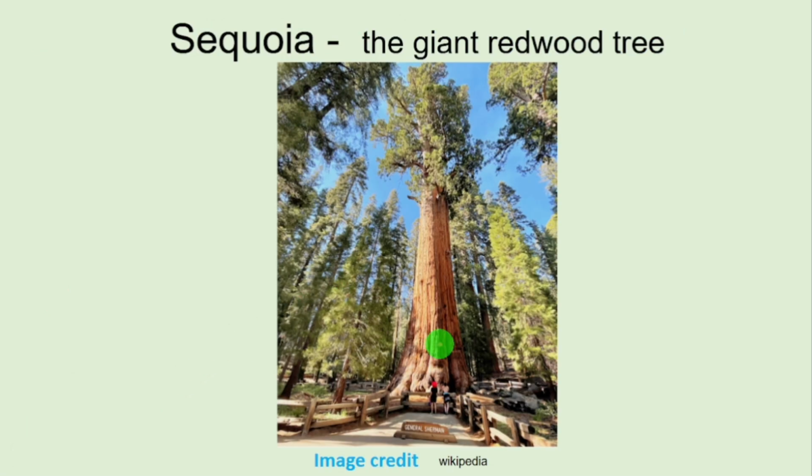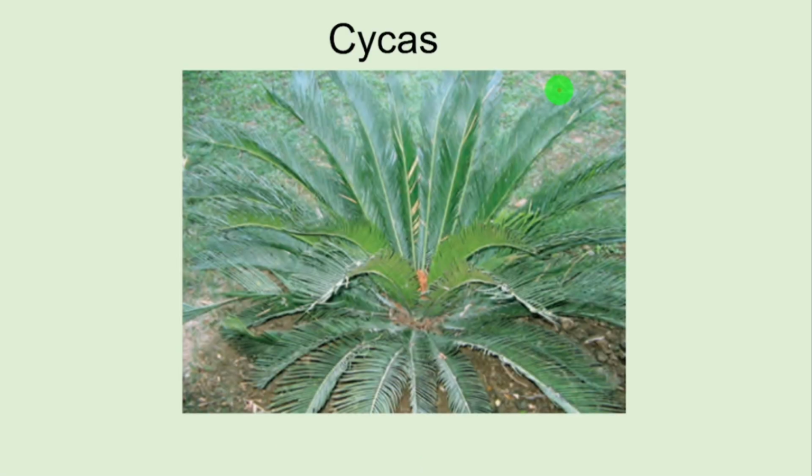Now we will first visualize the examples. I really wonder why this image is not given in NCERT. This is such impressive information. Sequoia, the giant redwood tree. This is a tall tree, the height goes up to 250 to 300 feet. This is how Sequoia looks. The common name is redwood tree.